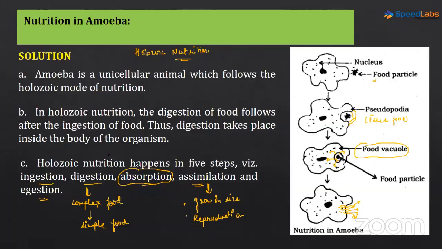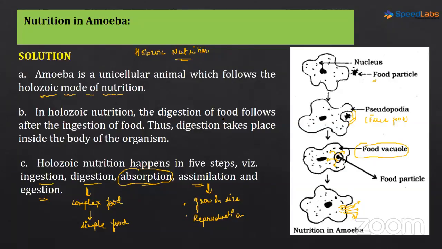So here the thing that you guys need to remember is holozoic mode of nutrition. अगर basic चीजें याद नहीं है तो इस क्वेश्चन का आंसर नहीं लिख पाओगे, ठीक है। अगर मोड ऑफ न्यूट्रिशन ही नहीं लर्न किया, then you can't write the answer definitely, okay. So amoeba is a unicellular animal which follows holozoic mode of nutrition.